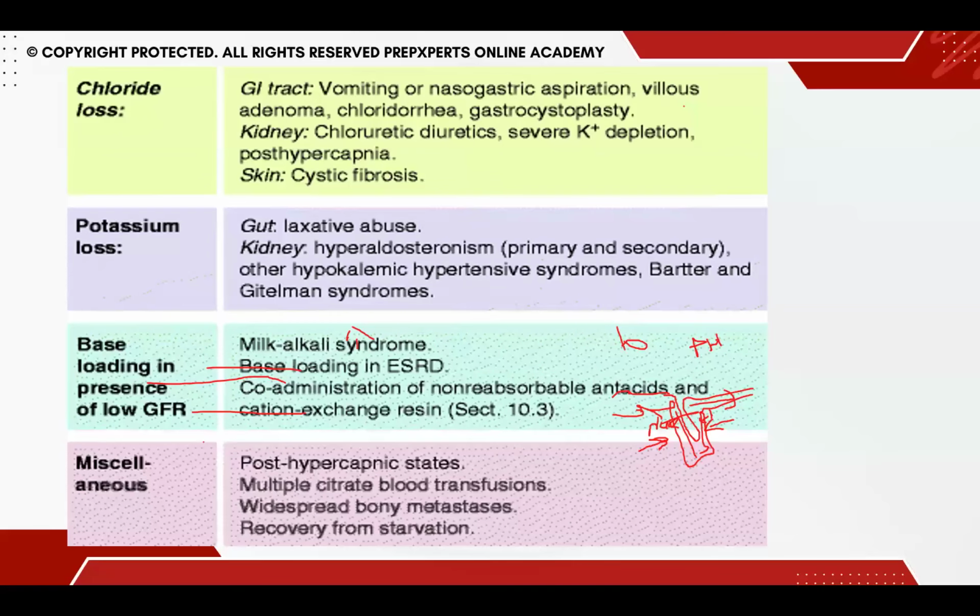Then we have hyperaldosteronism. Again, we talked about hyperaldosteronism. It causes sodium and water retention and acts on the pump, and that is why, in exchange for potassium, we are losing the proton, the acid, from the body. Other than that, we have miscellaneous causes, like base loading in the presence of low GFR, such as milk-alkali syndrome. In end stage renal disease, this happens. In miscellaneous, you also have citrate in blood transfusions. When there is a massive blood transfusion, the child also ends up having metabolic alkalosis.